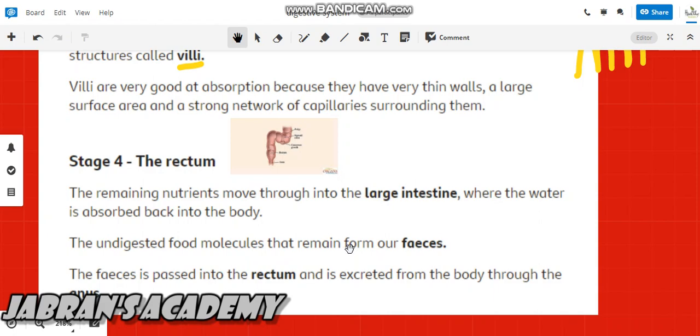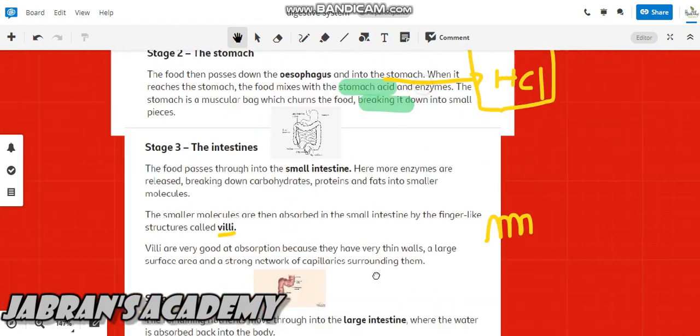All the indigestible parts of the food remain there and convert into feces, and then the feces is passed out from the rectum, excreted through the anus. We also call it poo.